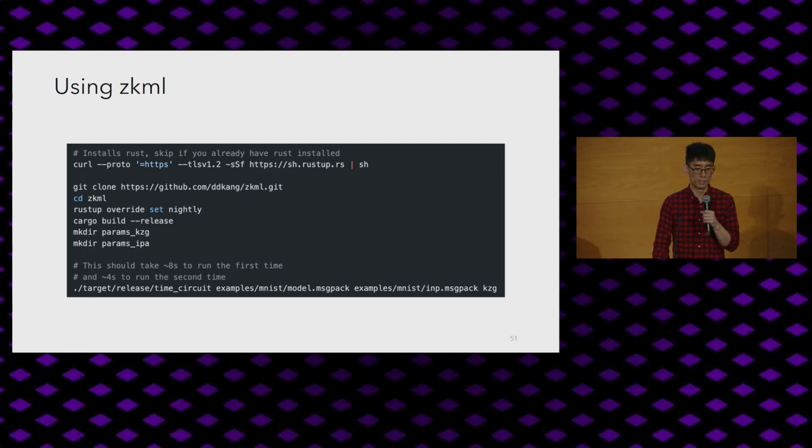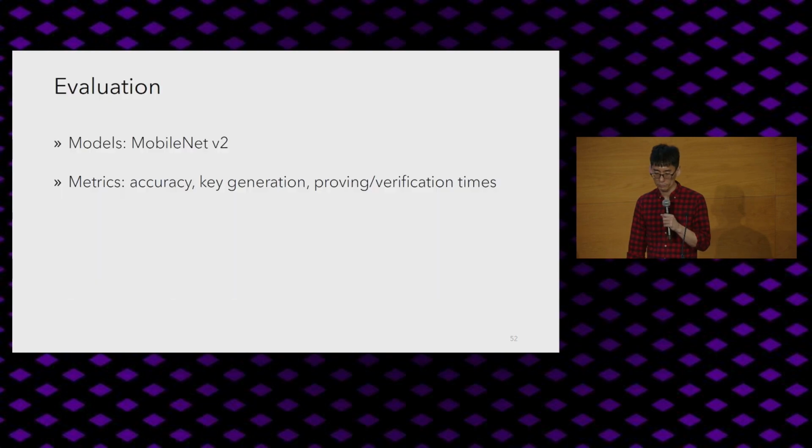So to use ZKML, all you need to do is install Rust, clone our GitHub repository, and run our example. And in this example, we have an MNIST model which achieves 99.5% accuracy, and this will actually run on your laptop. And it runs in about 4 seconds, which, as far as I'm aware, is the most efficient proving of an MNIST model that achieves over 99% accuracy.